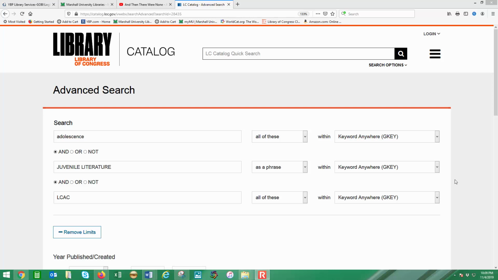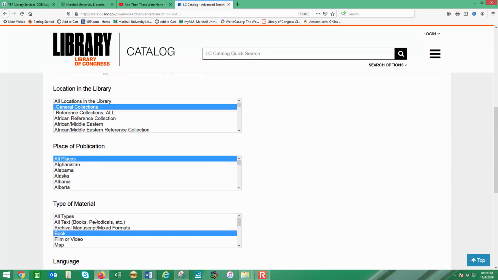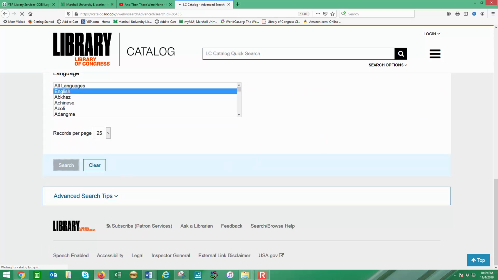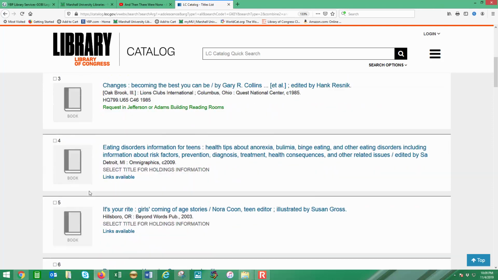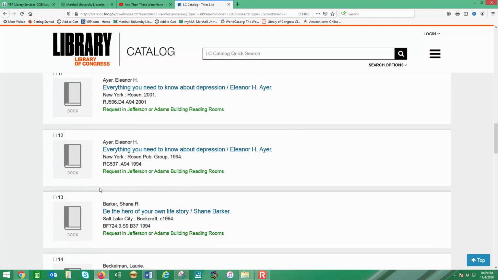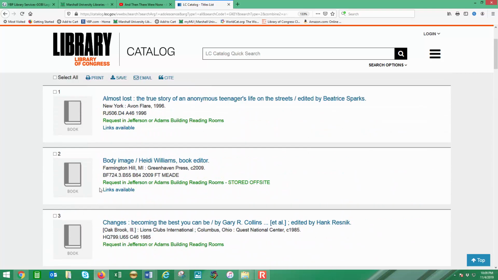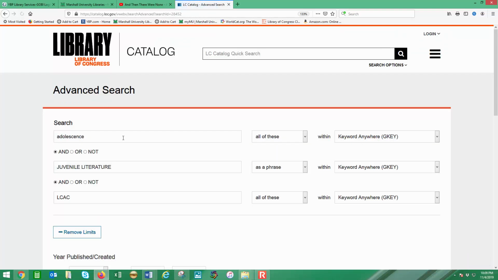Okay, so we didn't have success with that last search, but what I did was switch back to juvenile literature as a phrase and that code LCAC, and now we'll see if we find better results. 208 titles. And we can see that this is nonfiction as we were looking for. And we could change that over to fiction, or not nonfiction, has sometimes worked for me also.